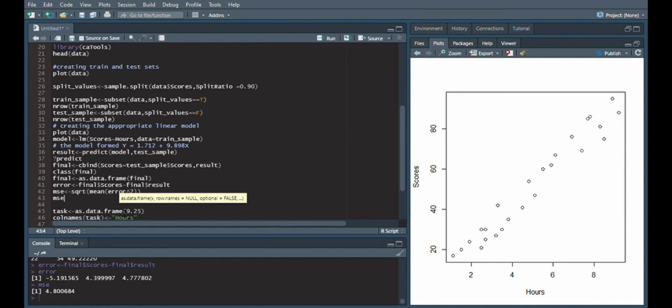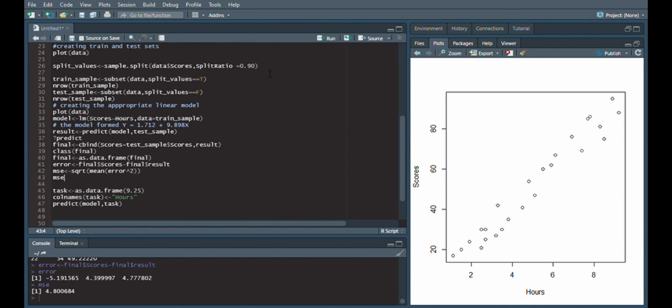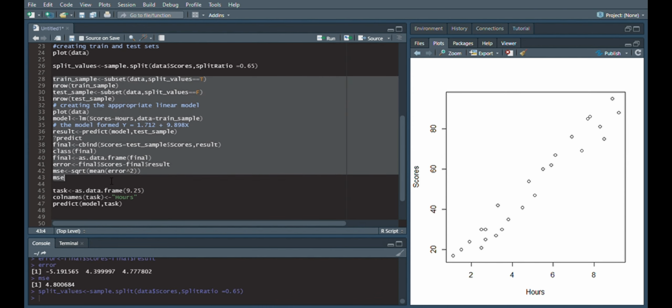So we need to change our split ratio to check if it's the least we can get, or if we can get any lower. We'll not go beyond 0.95 or 0.90, only because it's a relatively small data set, and it will only lead to inefficiency if we make our train set much bigger or our test set much smaller. So let me change it first to 0.65. I run this and I run this entire code again till MSE.